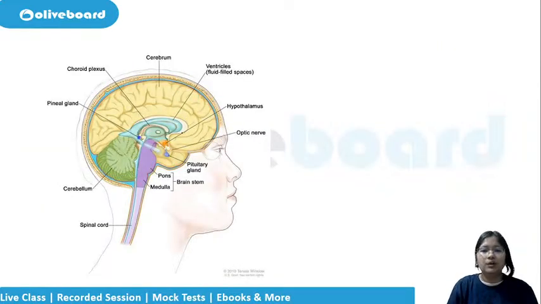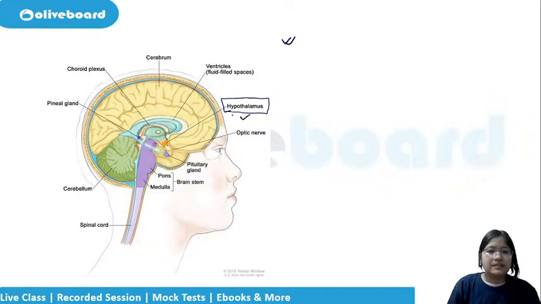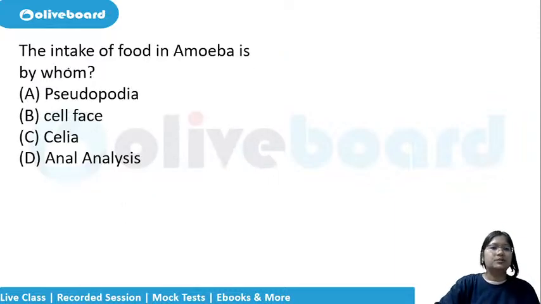Let us have a look at this diagram. We study each and every part and their function for our exam purpose. For the time being, we will like to have a look at the hypothalamus. So this is the part which controls. Now, this is how the spinal cord is connected. Now, let us come to the next question.